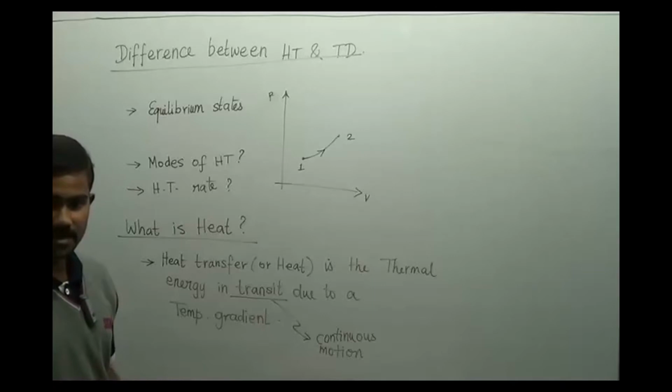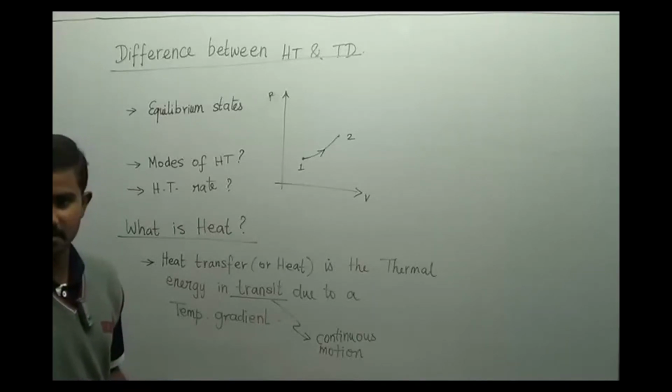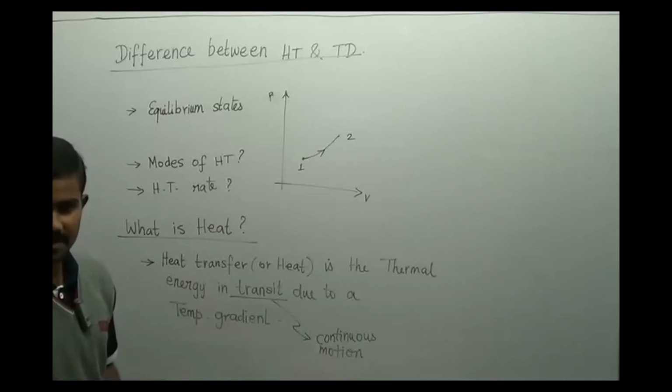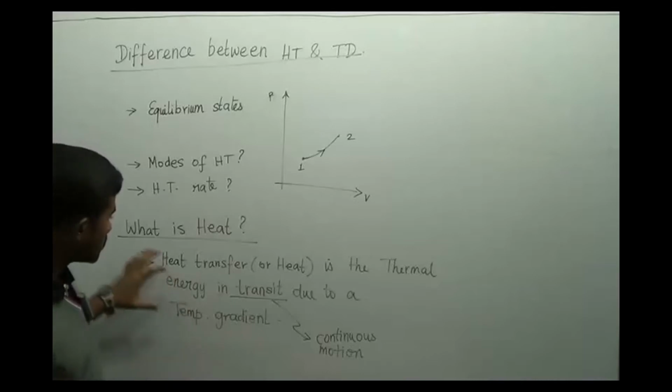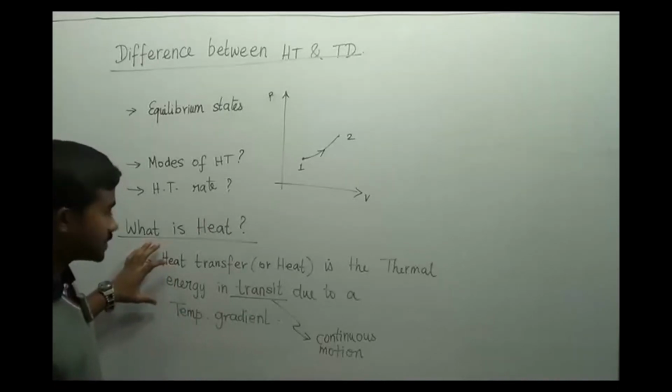Heat is that quantity which always flows. You cannot store heat. It is like electricity, like electric current. You cannot store electric current, right? Electric current is a quantity which flows. So first, get this misconception right.